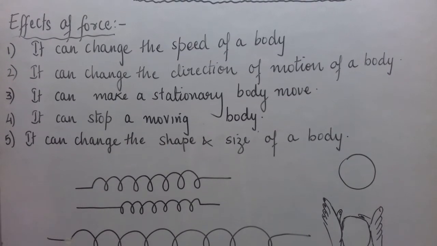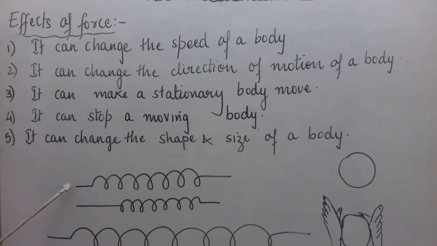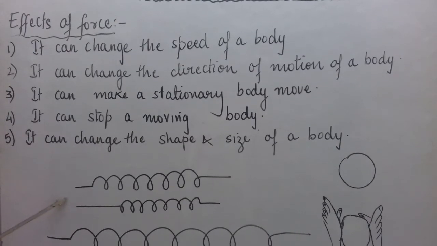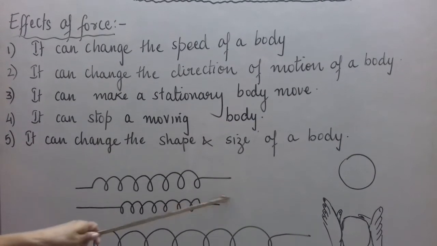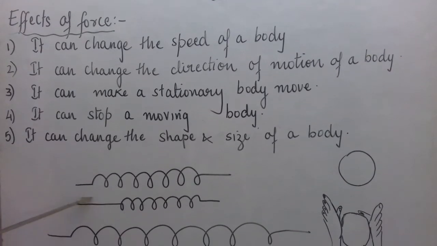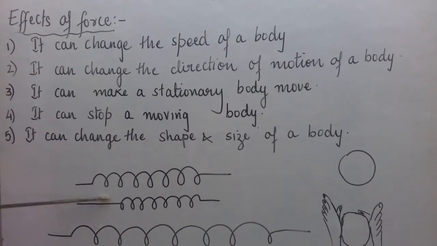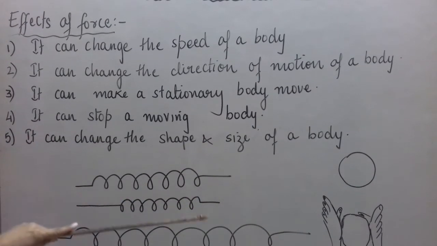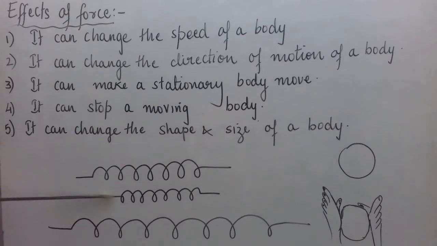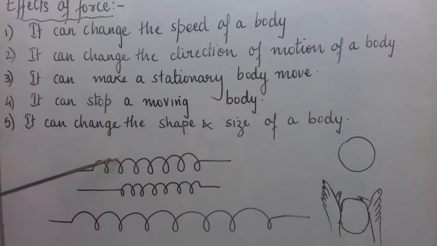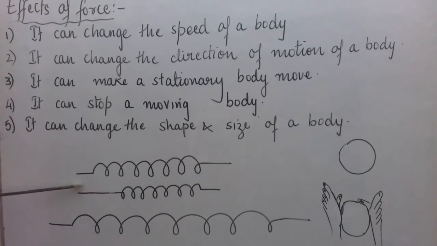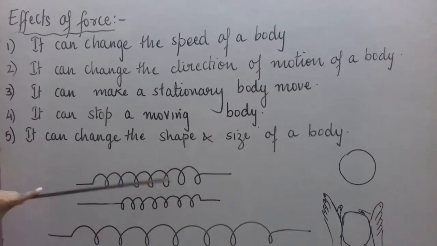As we can see here, we have a compressible spring. In the first case, here it is the normal size of the spring and it is very flexible. If we apply a force on it, either in one direction or in both directions, let us say I apply a force towards this side and this side, from both the sides towards the spring, then the spring will get compressed. So this spring has got compressed here because force has been applied on it from both the sides.